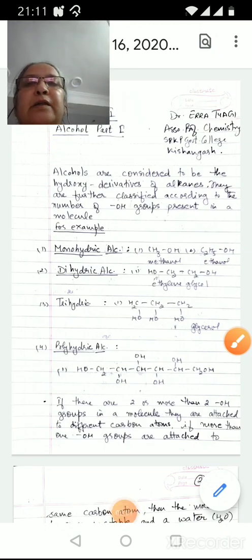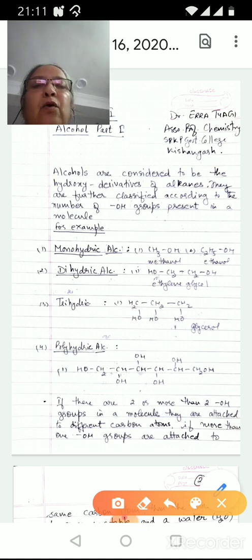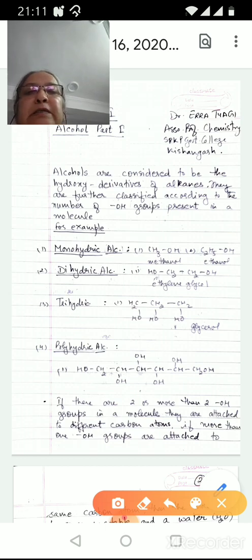We are going to study organic chemistry of BSc Part 2. The topic is alcohol. Alcohols are considered to be the hydroxy derivatives of alkanes. They are further classified according to the number of hydroxy groups present in a molecule. For example, if there is one hydroxy group present, it is called monohydric alcohol.